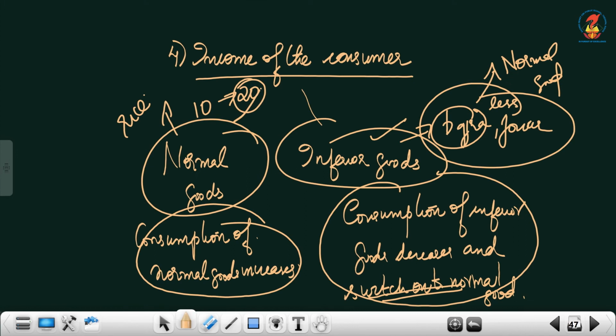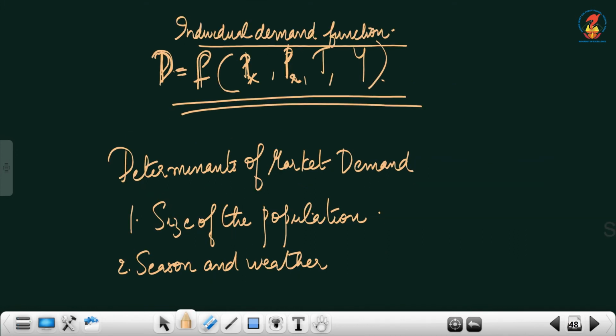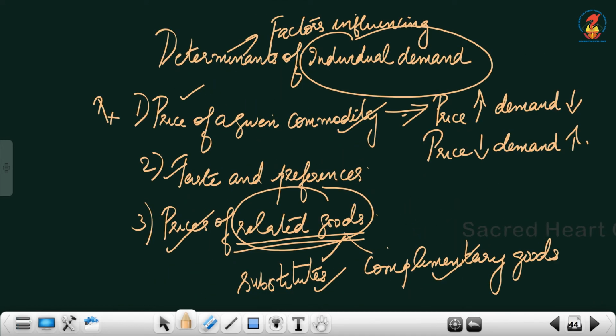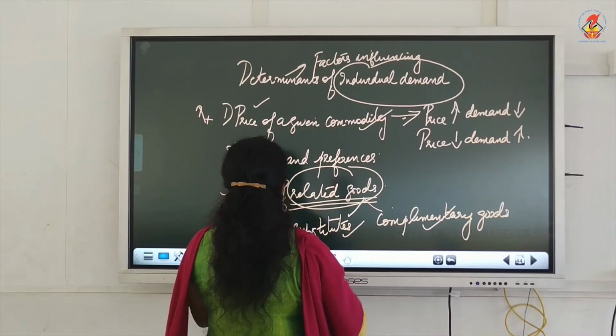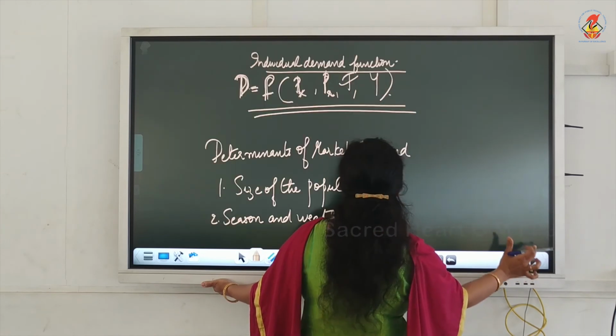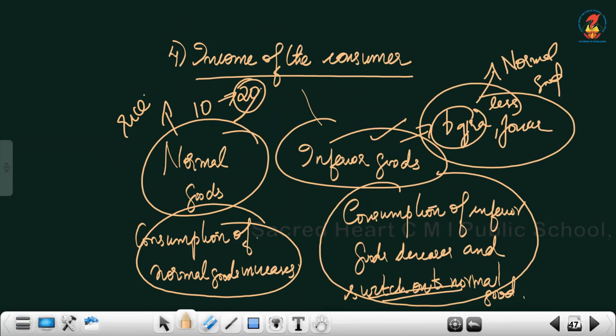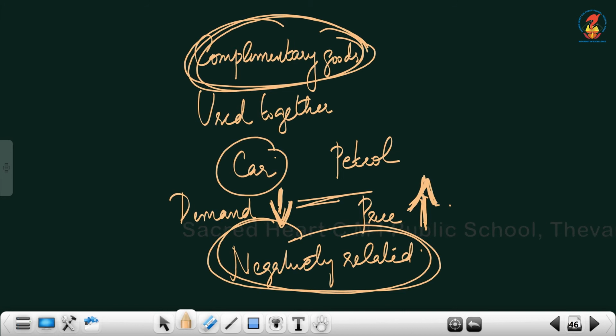Then comes the next one, T, taste and preference, the second factor which I have written. Then comes the next one, income of the consumer. Income of the consumer.